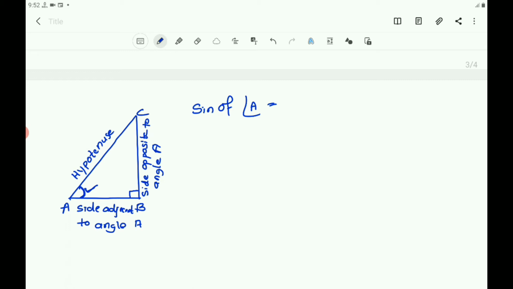BC is the side opposite to angle A, so sine is opposite side by hypotenuse, in short O by H. Here the opposite side is BC and the hypotenuse is AC. So that is the first ratio.